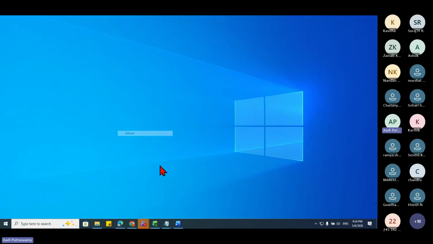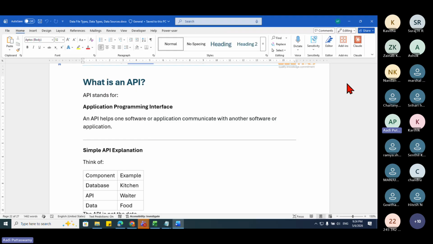So let me go to the next topic, that is APIs. People, let me tell you, most of the applications now are all about APIs. You cannot ignore APIs. Why? I'll tell you. The AI tools, whatever is there, we cannot directly connect and start working.